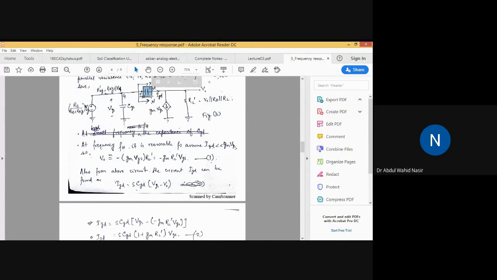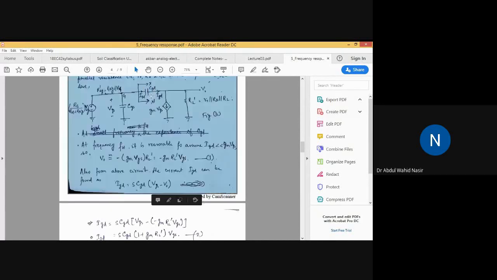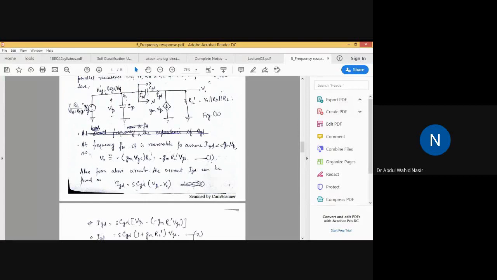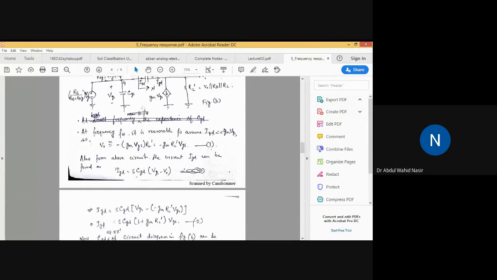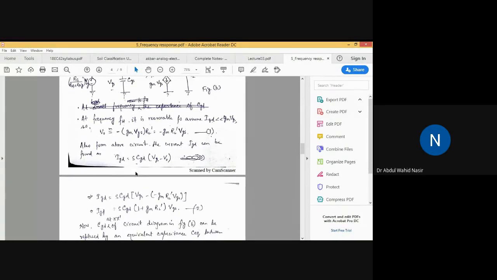Between terminals with voltages V1 and V2 and a capacitor C, what is the value of the current in that network? Using Laplace, it will be s into C into V1 minus V2. That same concept has been used here.